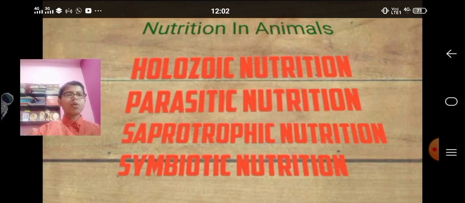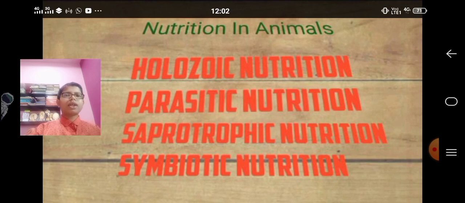Now we will study holozoic nutrition. In holozoic nutrition, the animals consume solid and liquid parts of the food, which is then later digested by their body. The animals that follow holozoic nutrition are divided into three types based on their food habits. The first type is herbivores, the second is carnivores, and the third is omnivores.